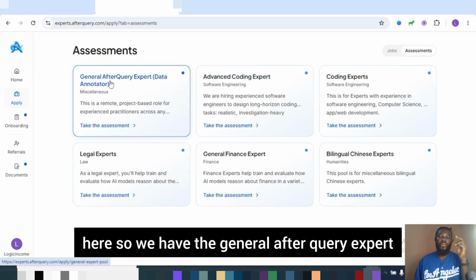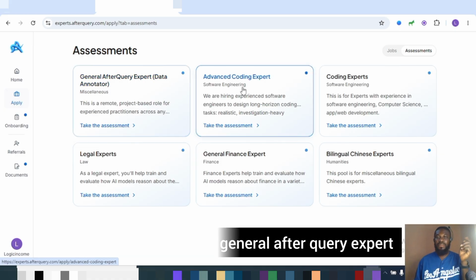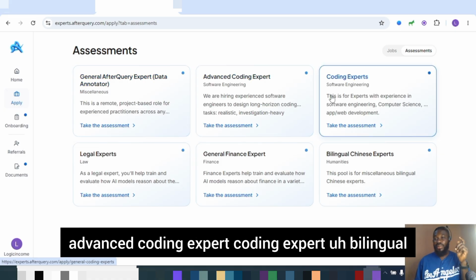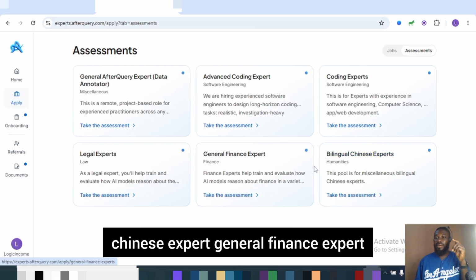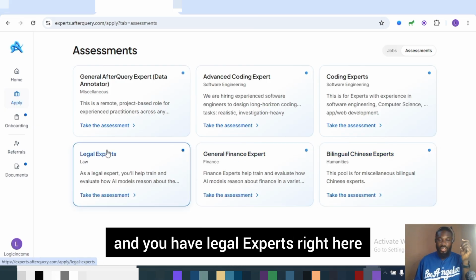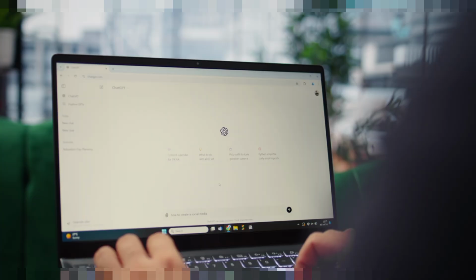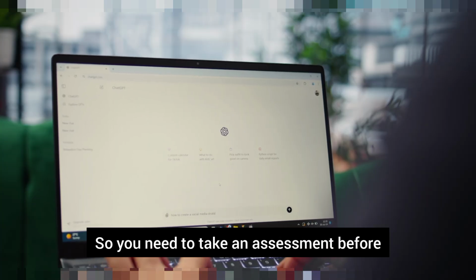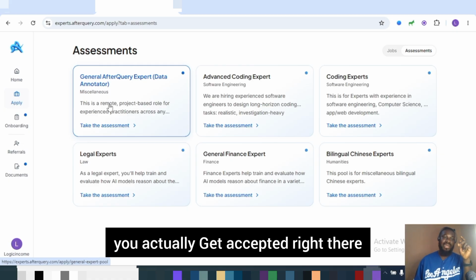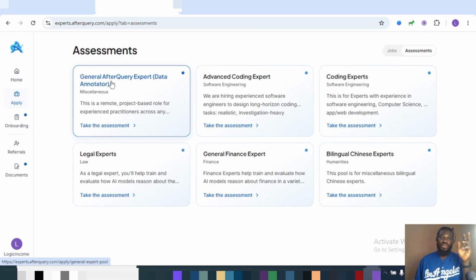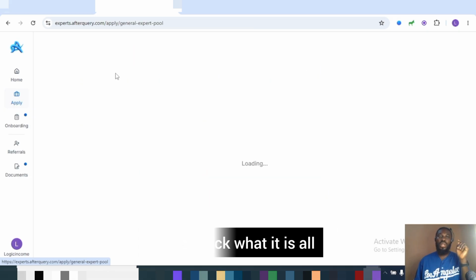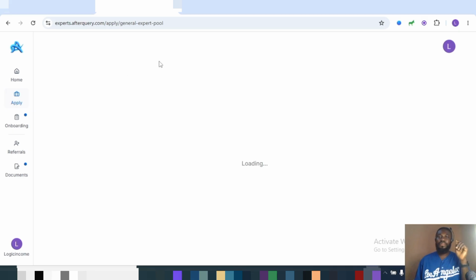So we have the general AfterQuery expert, advanced coding expert, bilingual Chinese expert, general finance expert, and you have legal experts right there. So you need to take an assessment before you actually get accepted right there. All right, so now let me click on this and check what it is all about.